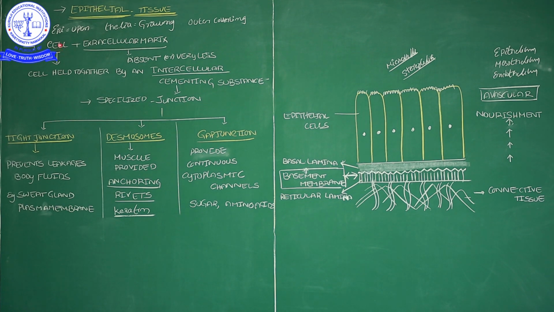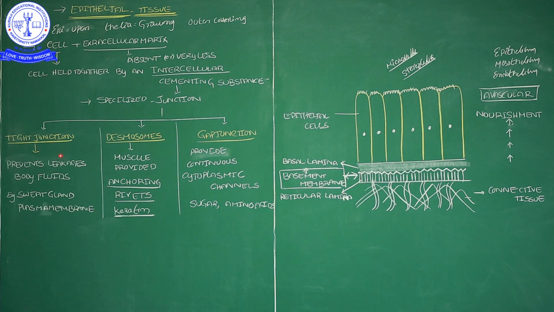Except for that, the cells are tightly closed together, so they are attached one to another by intercellular cementing substances. Cement gives attachment, just as bricks are attached with the help of cement. These intercellular cementing substances we call junctions. Specialized junctions are of three types: the tight junction, the desmosome, and the gap junction.